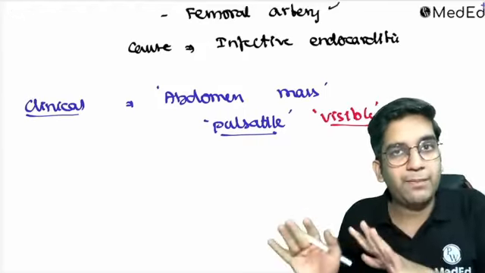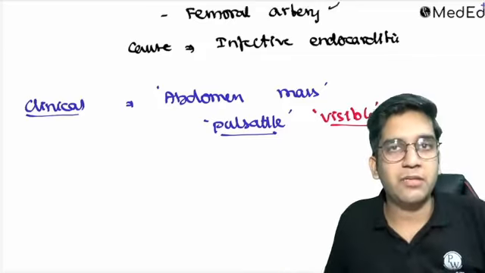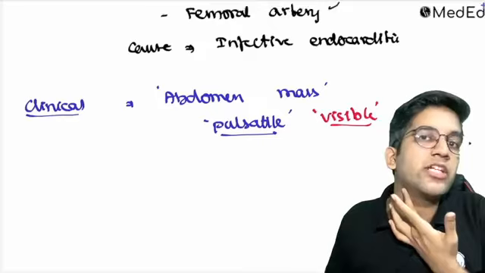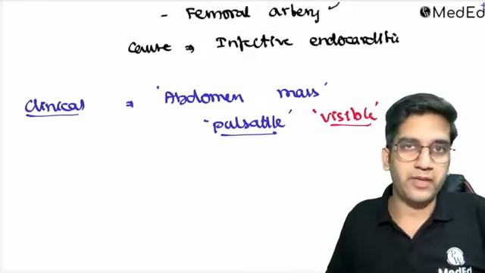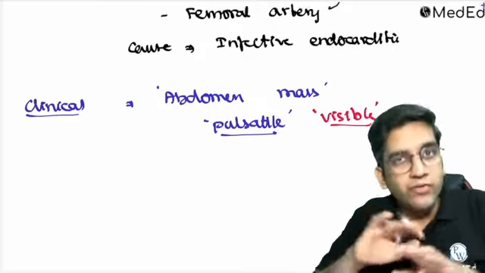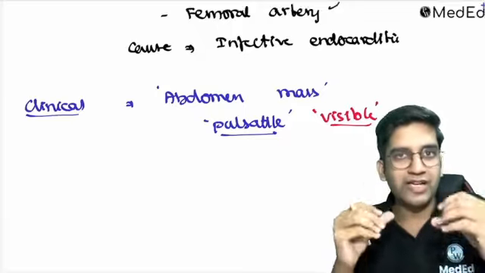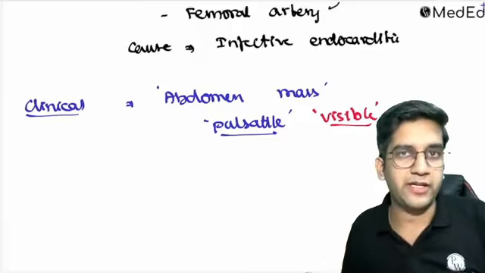Don't mistake a palpable aorta for an abdominal aortic aneurysm. The aorta will be palpable, that's all. When my carotid is palpable, the aorta also will be palpable, especially when the person is very thin. When you have a big mass which pulses, when you look at it, it can be pulsatile. Definitely abdominal aortic aneurysm, right?